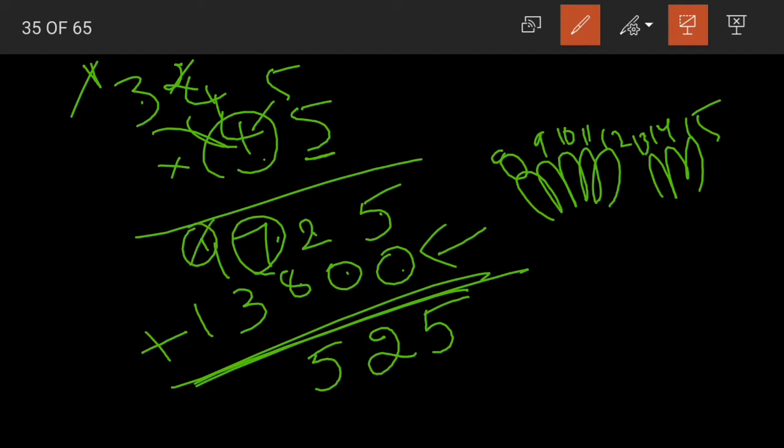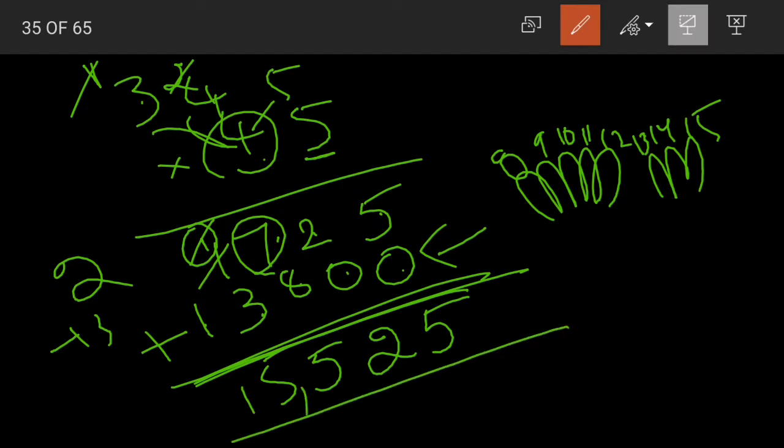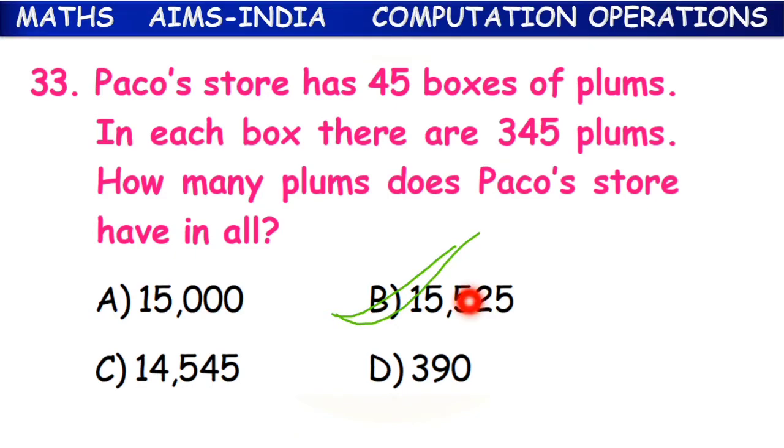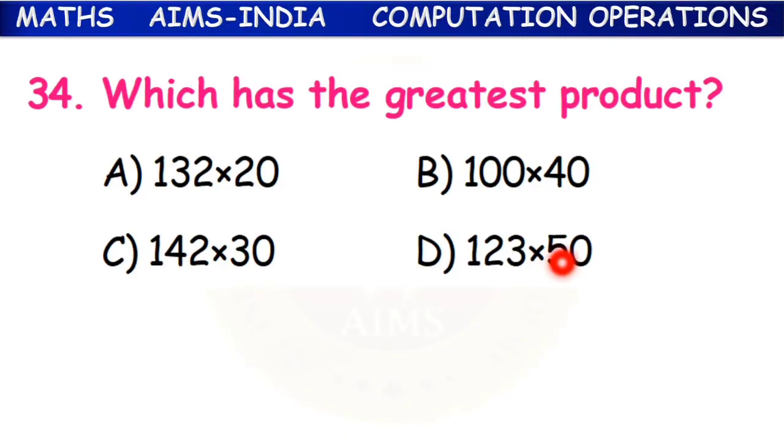5 here, 1 carried. 1 plus 1, 2. 2 plus 3, 5. And then 1. What is the final answer? 15,525. If you look at the options, it is option B. There are 15,525 plums in Paco's store. Clear, children? Next question, 34.